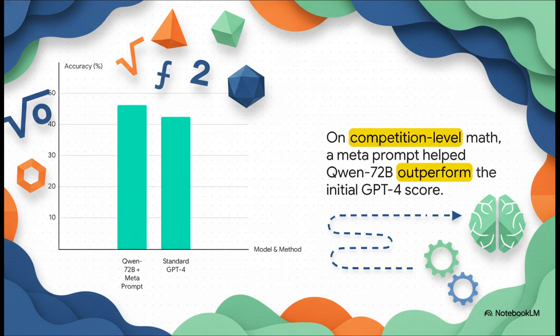Researchers took a set of incredibly hard, competition-level math problems. They gave a model, Qwen 72B, a meta prompt that taught it how to reason through them. And the result? It actually outperformed the standard, way bigger GPT-4 model. That just goes to show that teaching the method can be even more powerful than just having a bigger brain.